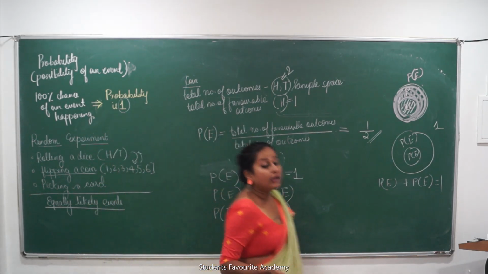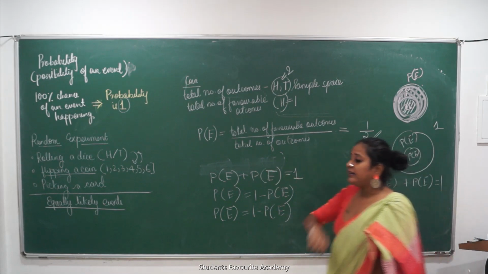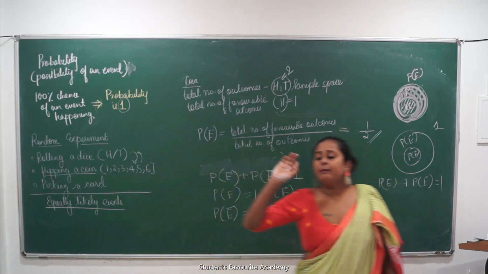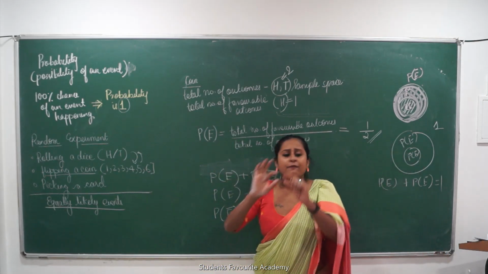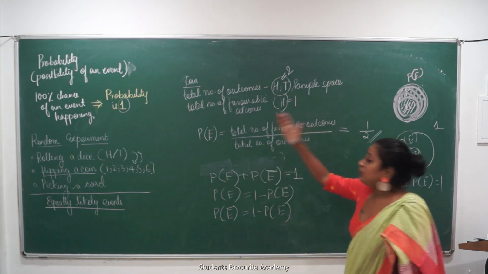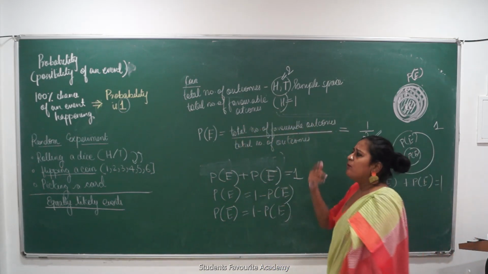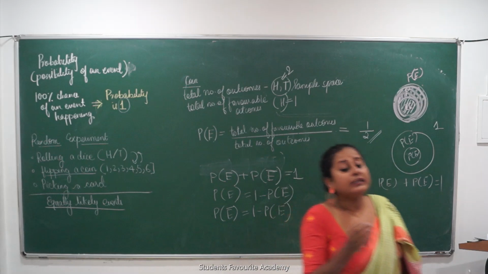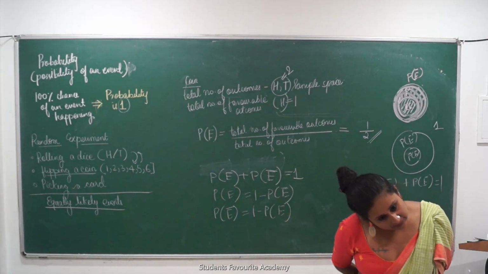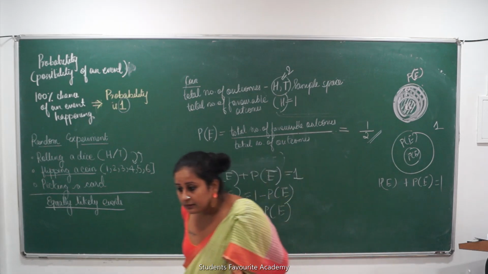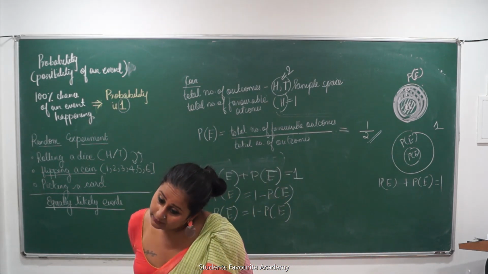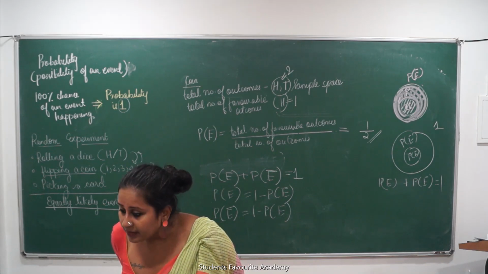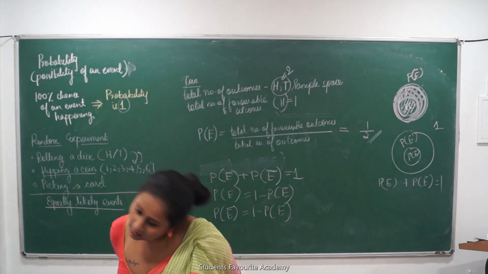Now tell me, if I roll a dice, what is the probability of getting the number 1 to 6? Each number, let's say the probability of getting number 1 is how much? Favorable number of outcomes, that is 1, and total number of outcomes, that is 6, 1 upon 6. What is the probability of getting the number 2? What are the chances of getting the number 3? 1 upon 6. What are the chances of getting an even number? 3 upon 6. How? Half कर लो. कितने even numbers are 1 to 6? 3. Upon 6, you are right.